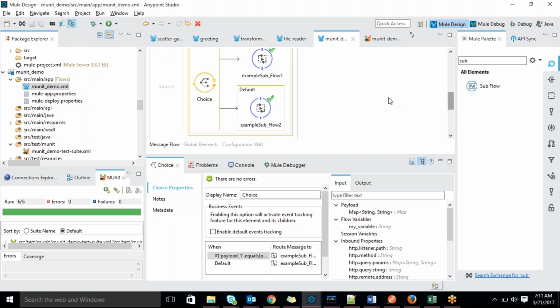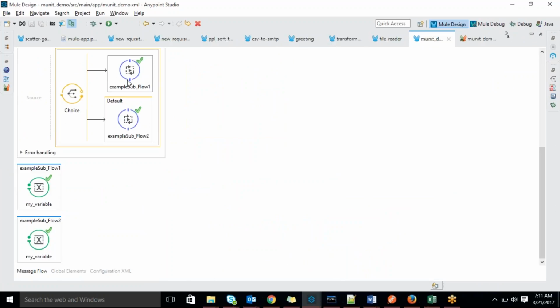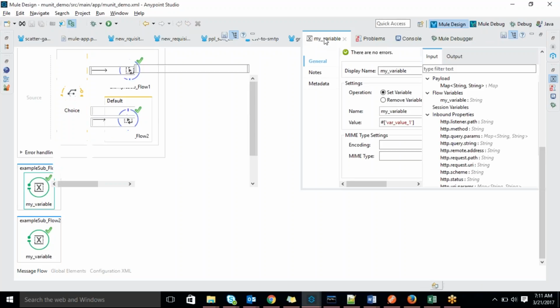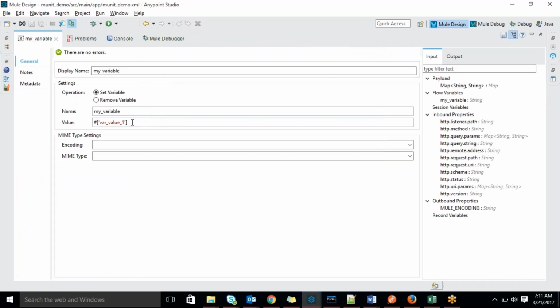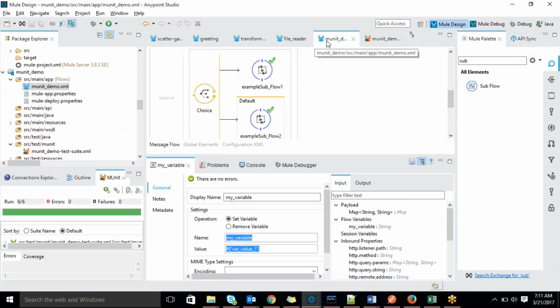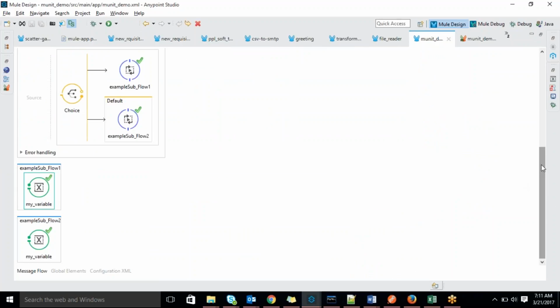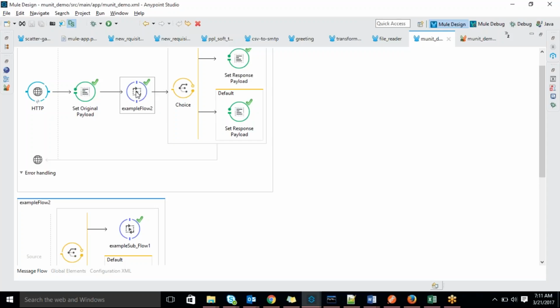Once it comes to examples of flow one, I mentioned calling another subflow, so it will jump there. Once the cursor comes here, it jumps to example subflow one. In example subflow one, I just wrote one variable: I set a variable, my variable, with the value value_1. Once it takes the data, it comes back to the main flow.